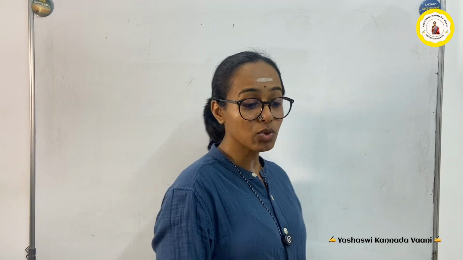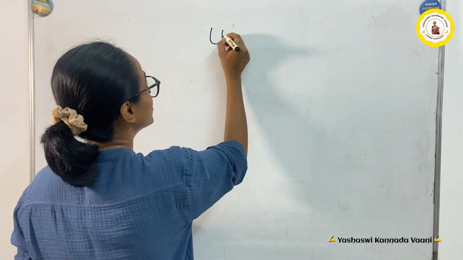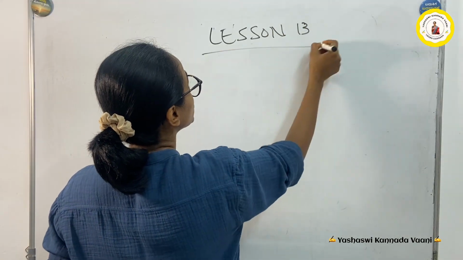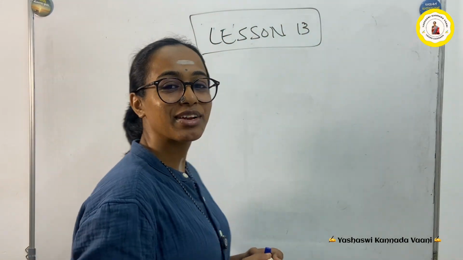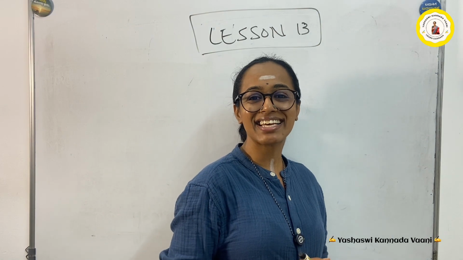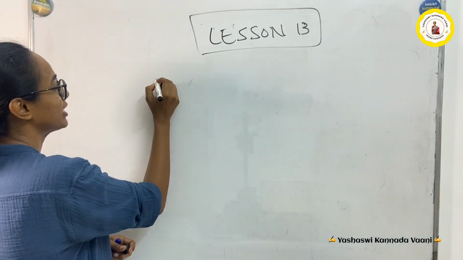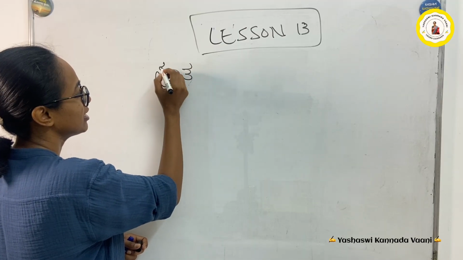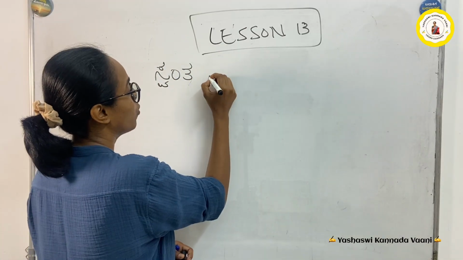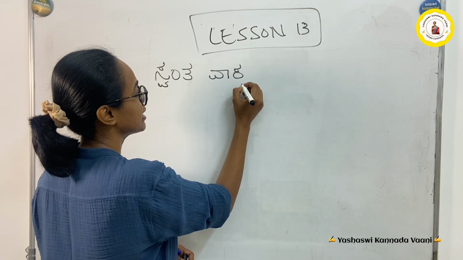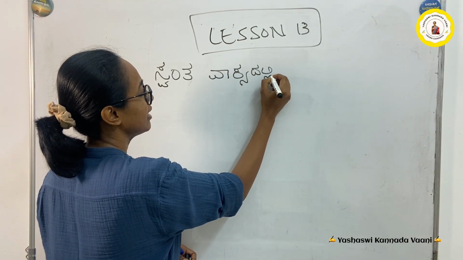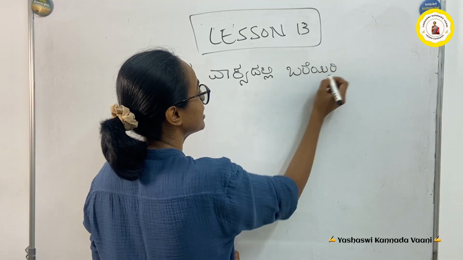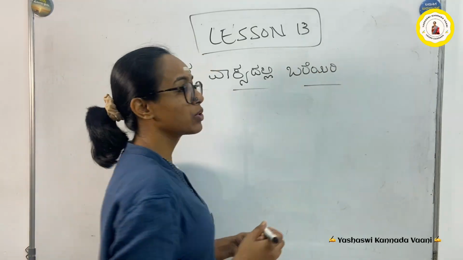So today this is our lesson 13. In lesson 13, what are we doing? We are going to do ಸ್ವಂತ ವಾಕ್ಯದಲ್ಲಿ ಬರೆಯಿರಿ, frame own sentences. How do you write ಸ್ವಂತ? ಸ ವ ತ್ತು, ಸ್ವ ಸೊನ್ನೆ ತ. ಸ್ವಂತ is own. ವಾಕ್ಯ means sentence. ಬರೆ means write, ಬರೆಯಿರಿ is please write. So this is what we are going to look at today.